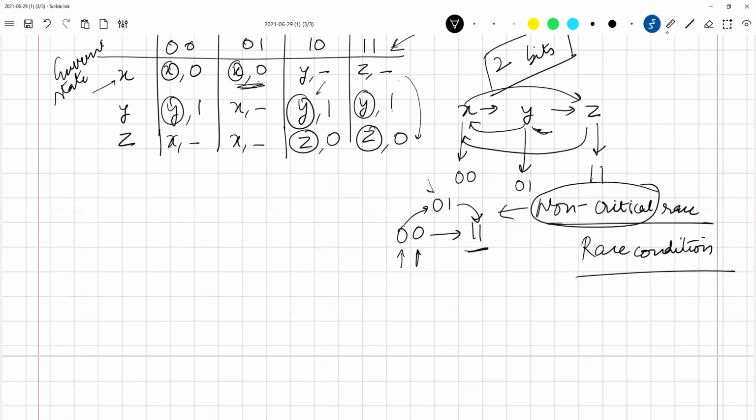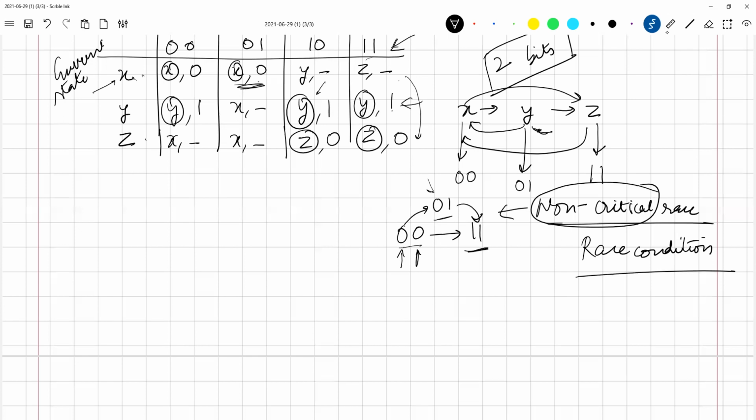What would have happened in this case? When I try to go from 0 0 to 1 1, x tries to go from state x to state z. Let us say first my second bit changes, so I go to 0 1. What is going to happen if I go to 0 1 and my input is 1 1? What is going to happen?